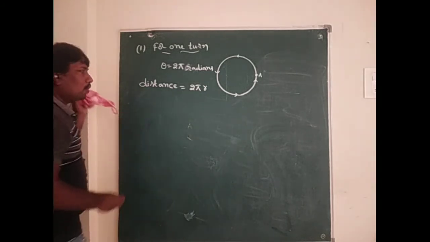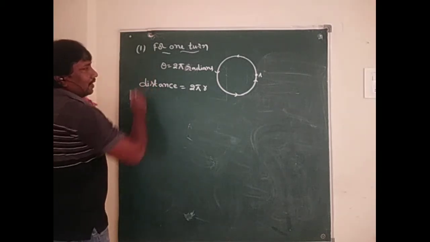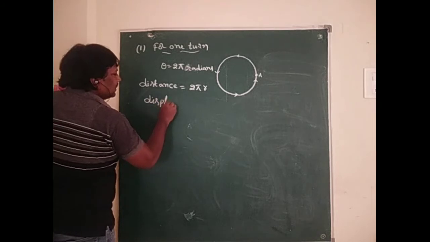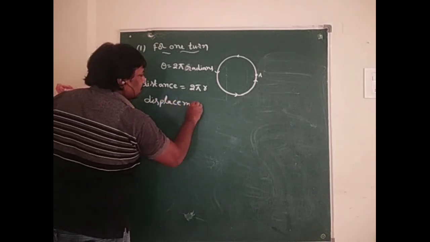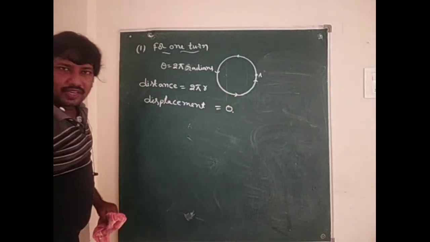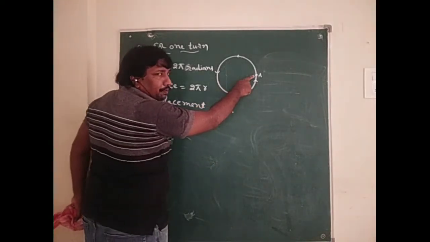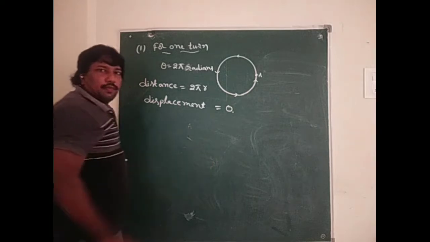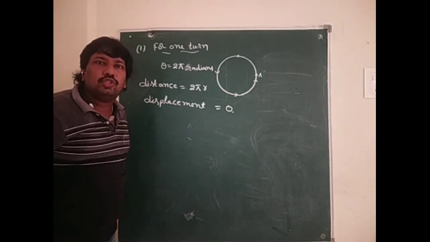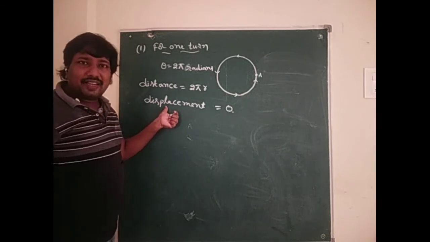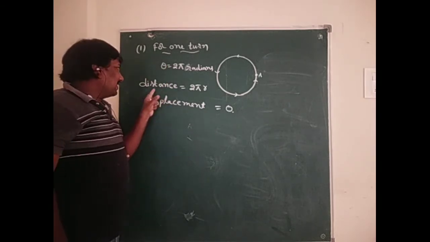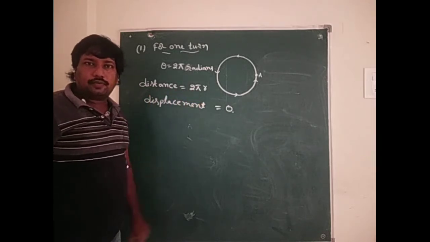Now, when a particle revolves 1 turn, displacement is equal to 0. Why? Because the starting point and ending point are the same. So the shortest distance between initial and final point is 0. Therefore, when a particle revolves 1 turn, displacement is 0, but distance is 2 pi r.